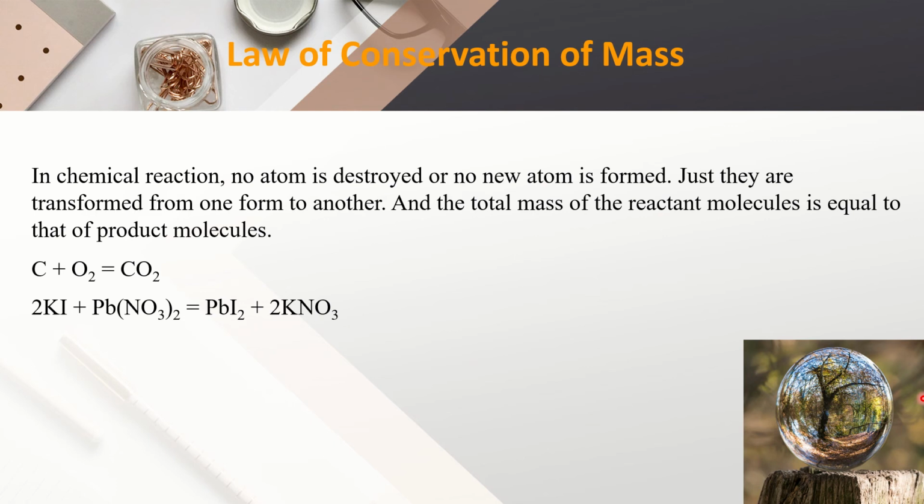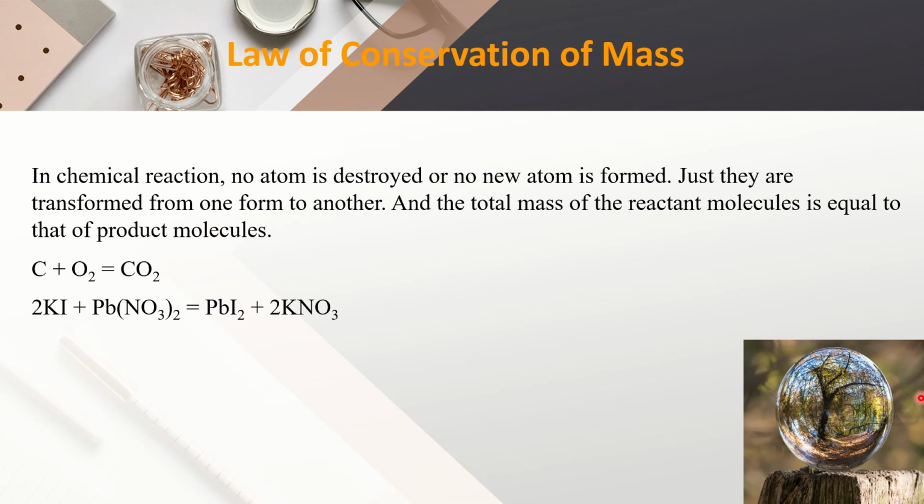Look, this is another reaction. Here, if you calculate the total mass of 2 mole potassium iodide and 1 mole lead nitrate, then it will be equal to the total mass of 1 mole lead iodide and 2 mole potassium nitrate. Here also, in this reaction, lead iodide is precipitated. So, if lead iodide is collected and its mass is measured, then you can easily calculate the mass of lead on the product side.